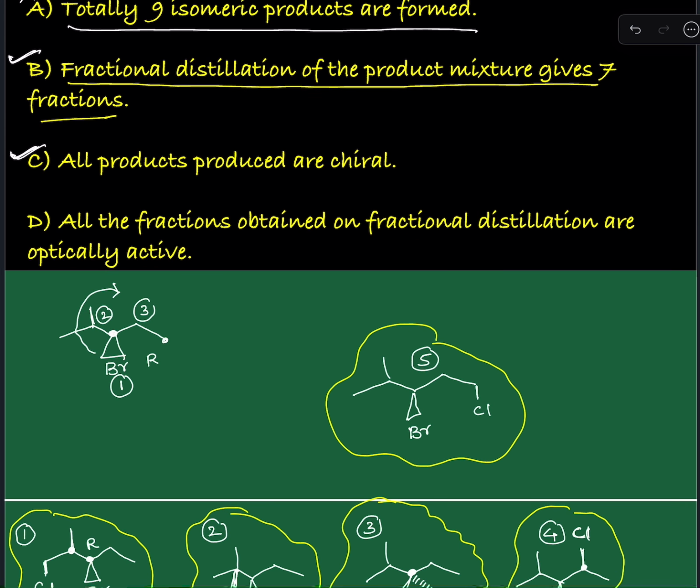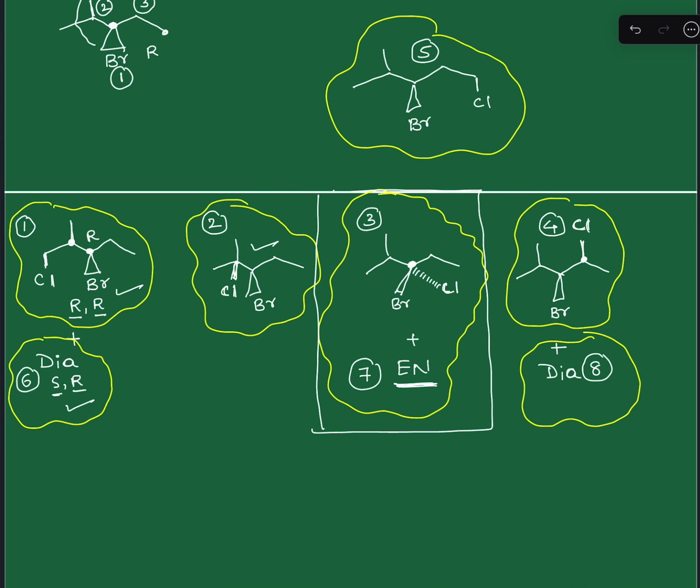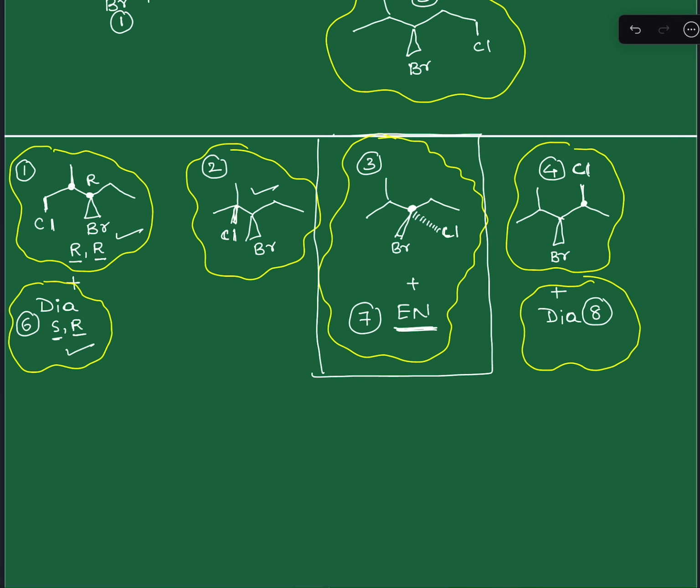And the next one: all fractions obtained on fractional distillation are optically active. Of course, this is active, this is active, this is active. Now you have to think about the fraction having 3 and 7. The relation between them is enantiomers.